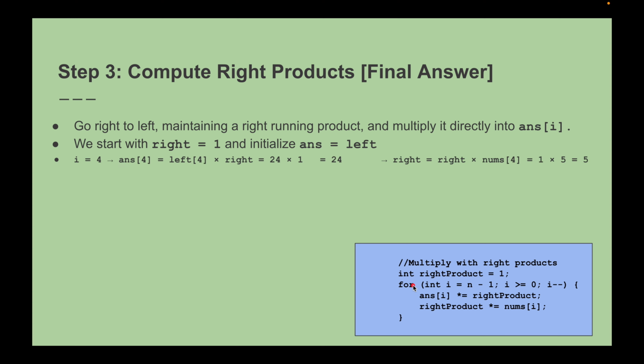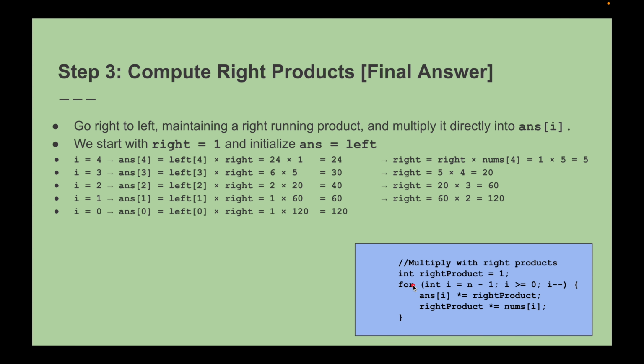Similarly, for the right product, what we need to do is go from right to left, maintain a running right product, and multiply it into the answer at I. So the running product is initialized at 1 and answer is equal to left, right? So I goes 4 3 2 1, right?